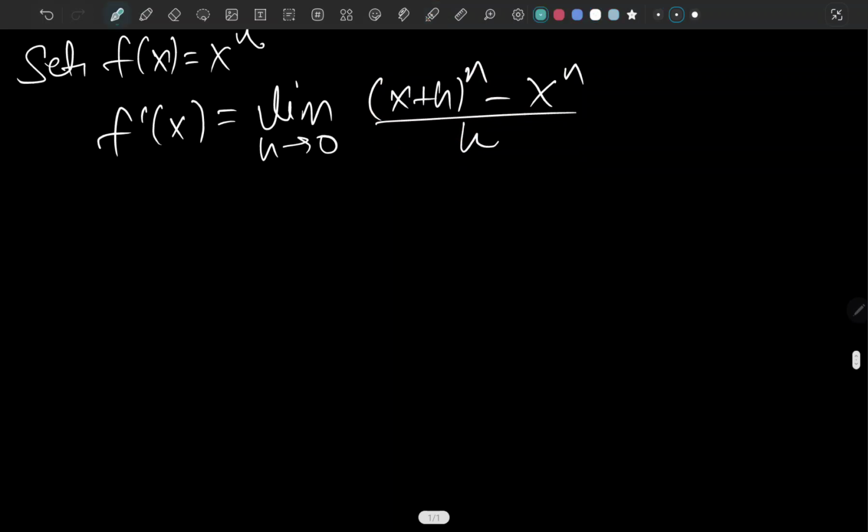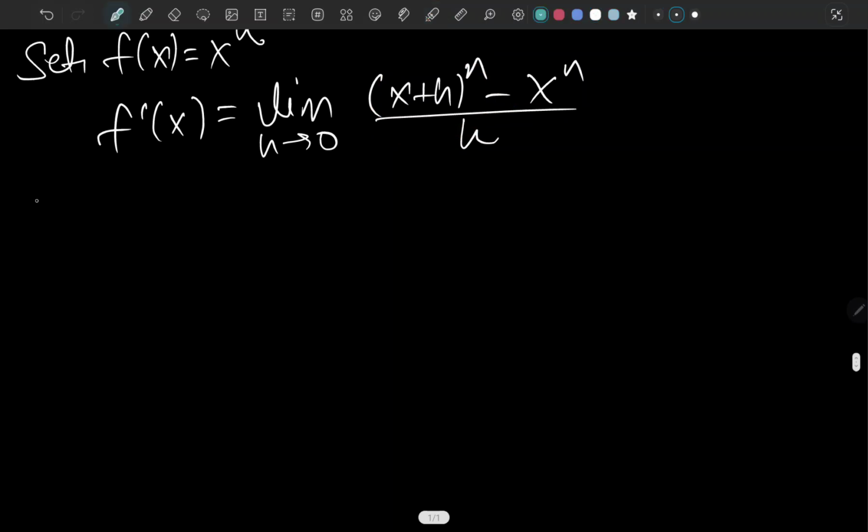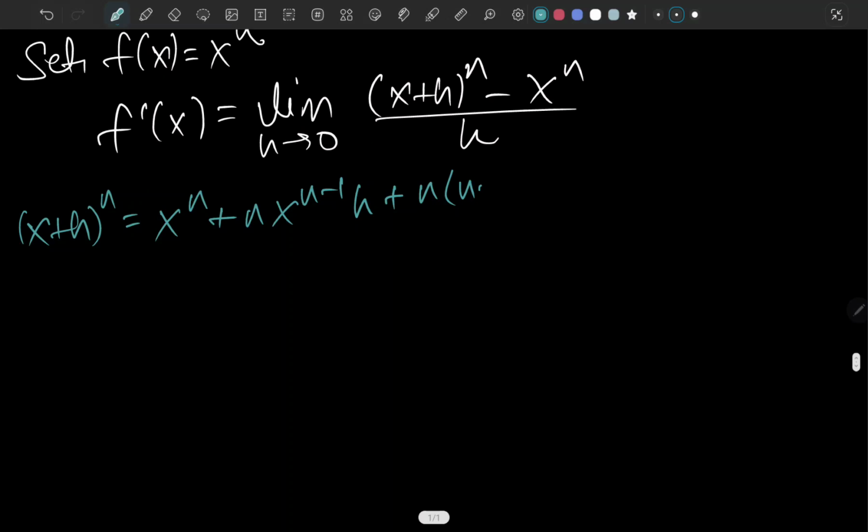So this is the binomial expansion of (x plus h) to the n. In terms of the binomial expansion, (x plus h) to the n can be written as x to the n plus n x to the n minus 1 h plus n times (n minus 1) over 2 times x to the n minus 2 h to the 2, and this keeps going up to h to the n.